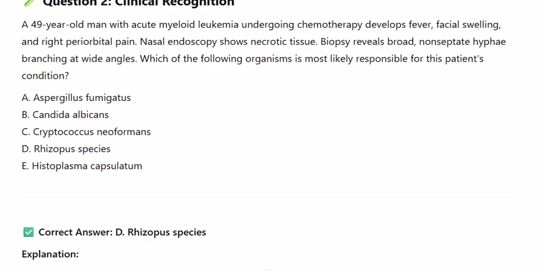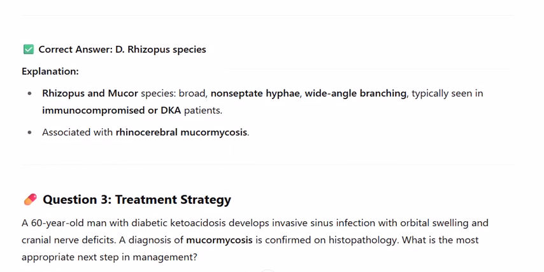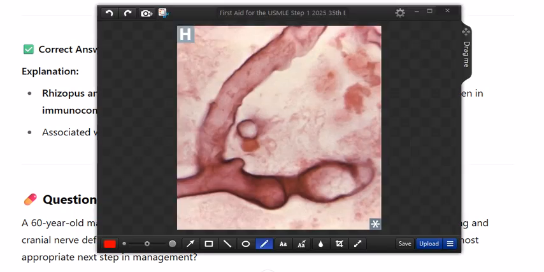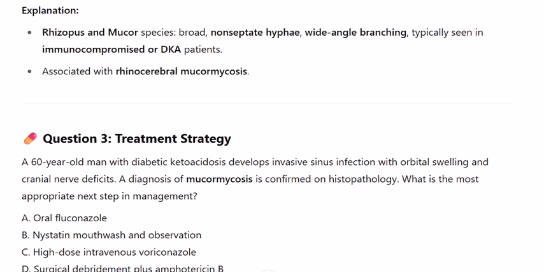A. Aspergillus fumigatus. B. Candida albicans. C. Cryptococcus neoformans. D. Rhizopus species. E. Histoplasma capsulatum. Correct answer: D. Rhizopus species. Explanation: Rhizopus and Mucor species have broad, non-septate hyphae with wide-angle branching, typically seen in immunocompromised or DKA patients, and are associated with rhinocerebral mucormycosis.